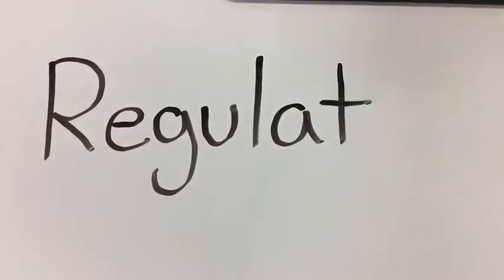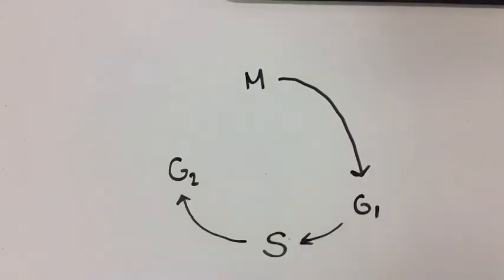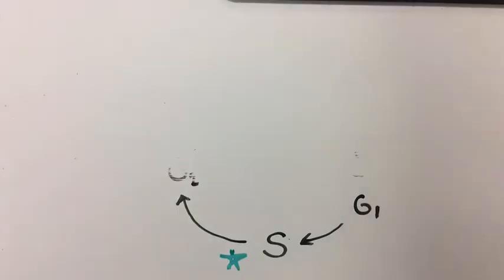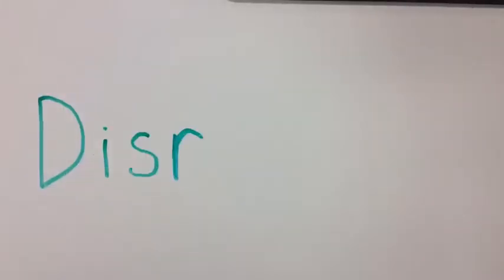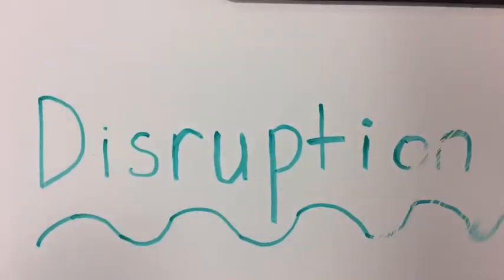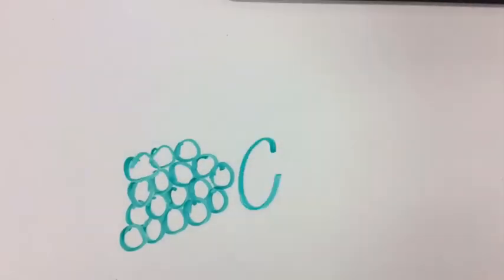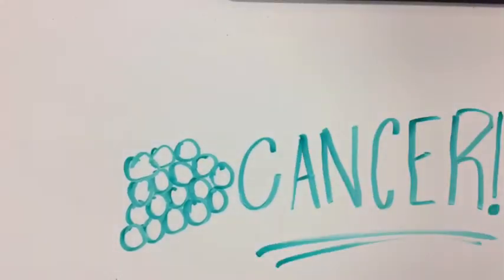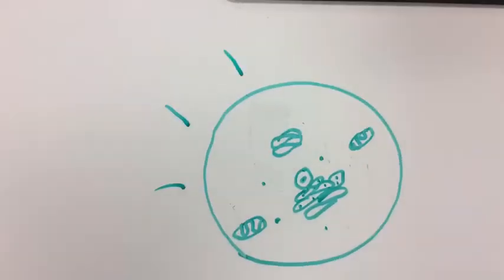Now we'll be talking about how the cell cycle is regulated. The cell cycle has restriction points throughout each phase where the cell is checked to see if it can continue or not. Disruptions in the cell can lead to disastrous outcomes. If a cell has abnormal growth rate due to a disruption, this can ultimately lead to cancer. Disruptions in the cell cycle can also lead to apoptosis, known as cell death.